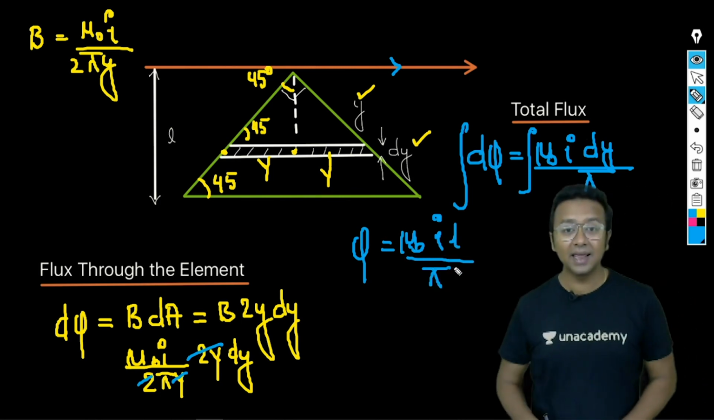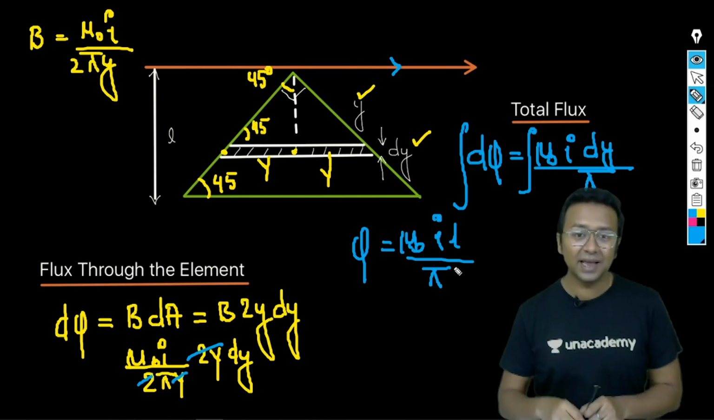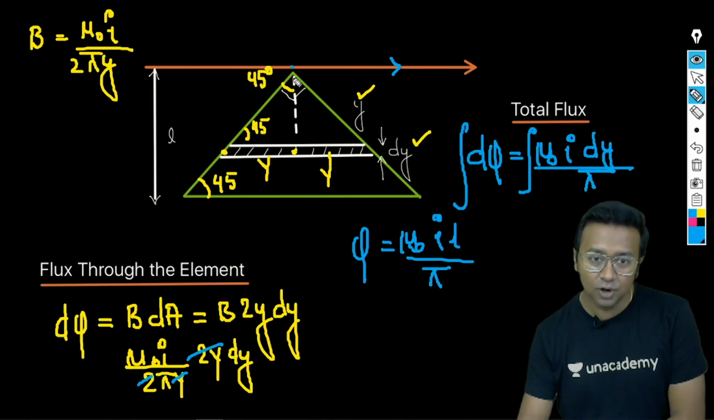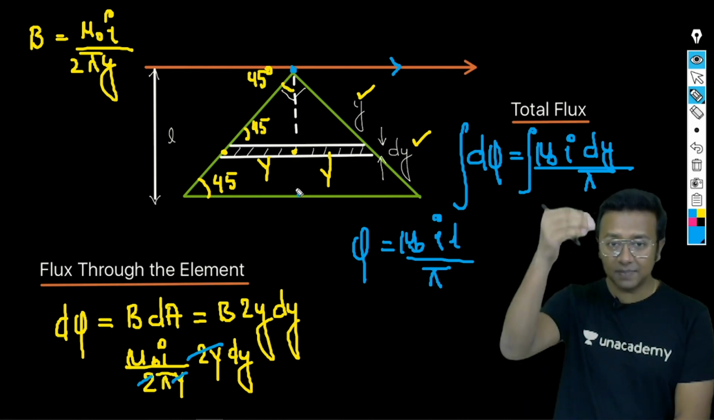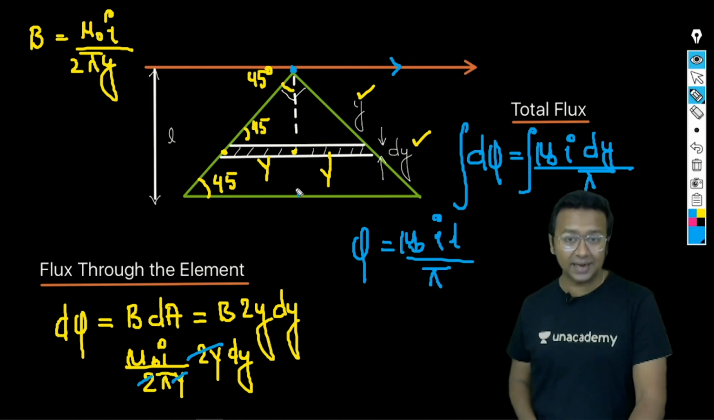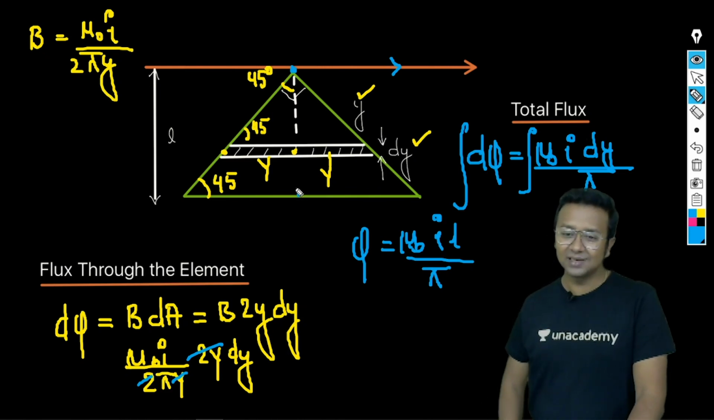Okay, mu naught I L divided by pi. L is what? L is this entire length from here to here, because you are integrating this particular dy. So you are reaching from here to this point. When you reach from here to this point, you cover up the entire area of this isosceles right angle triangle. Okay, so I think this is pretty clear.